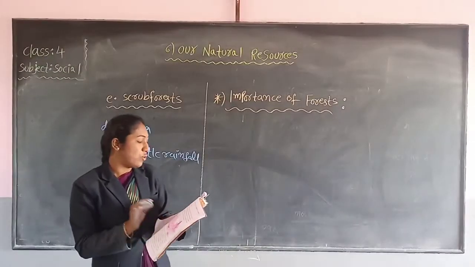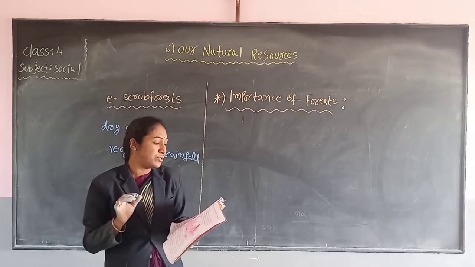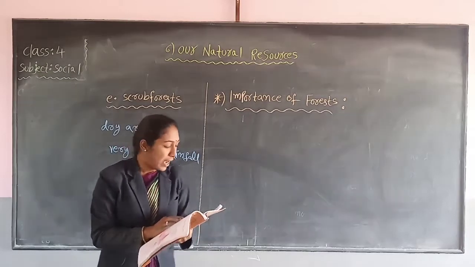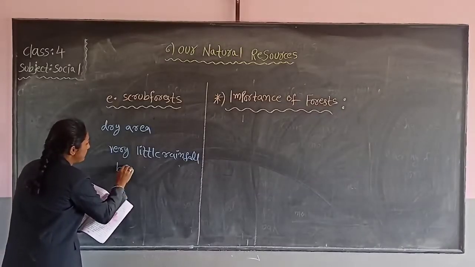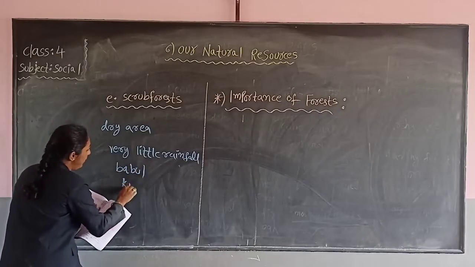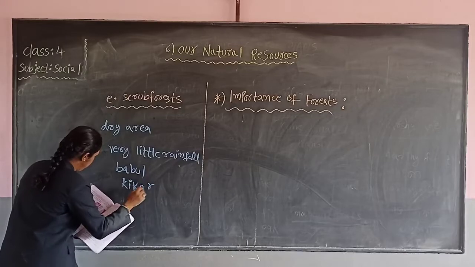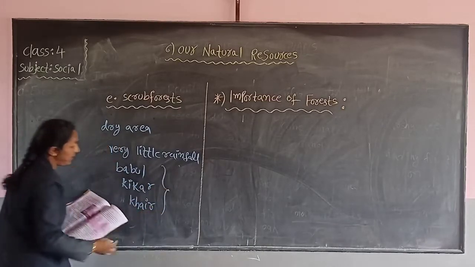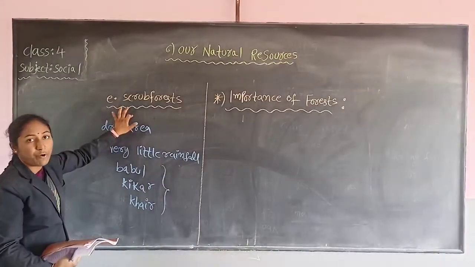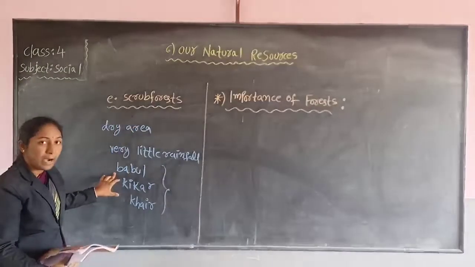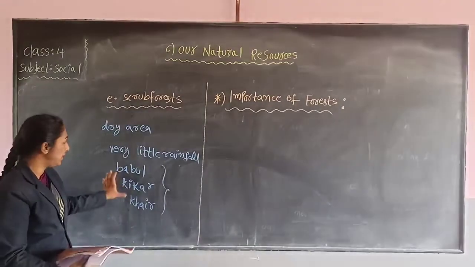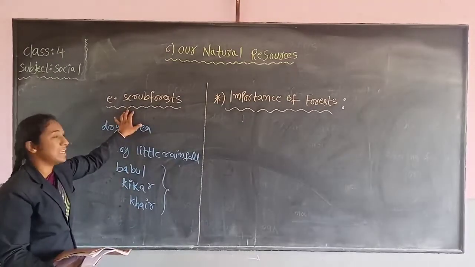In this forest, only small trees and thorny bushes are found. The common trees found here are babul, kikar, and kher. These three types of trees grow in the scrub forest. What are they? Babul, kikar, and kher. These three types of trees grow in the scrub forest.